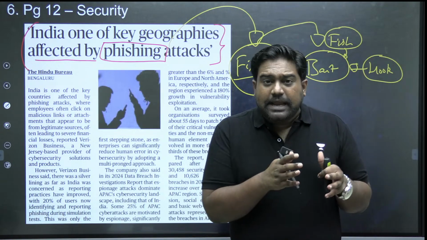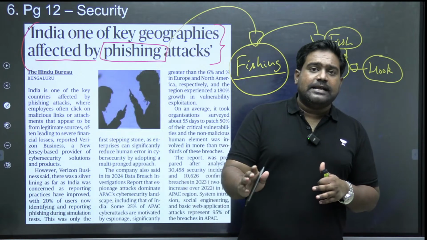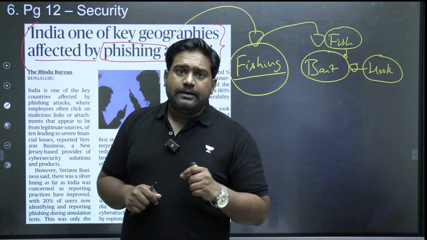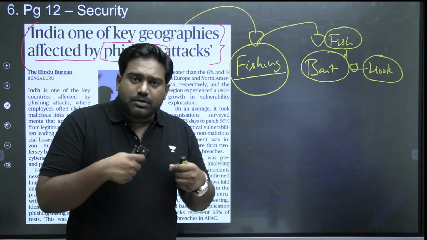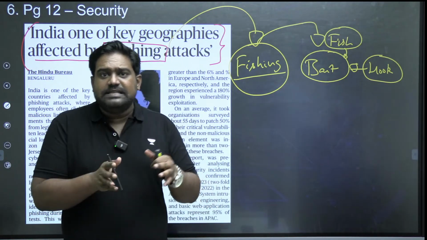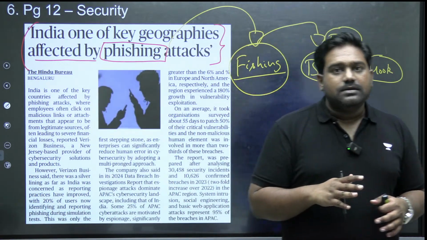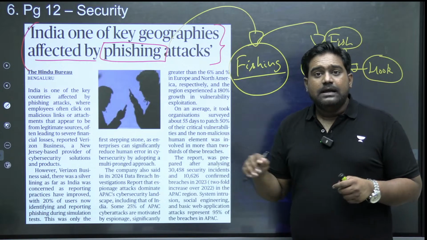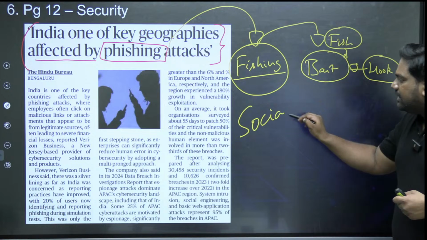So there is a clear bait which is used to lure the victim, to attract the victim, to make them believe that it's genuine and authentic. And there is a clear deception, a trick which is employed. The moment you fall for the deception and commit the action that they are asking you to do, you become a victim of a cyber fraud. Is that clear? So that is a phishing attack. It basically relies on human psychology and social engineering techniques.